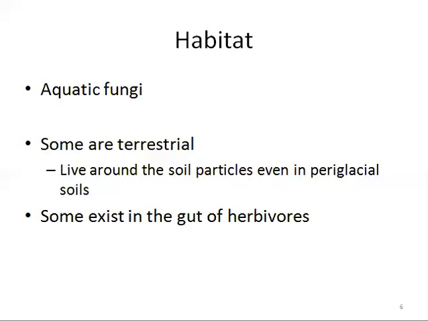Some species of Chytridiomycota exist in the gut of herbivores and some other members of the kingdom Animalia. So this is its habitat.